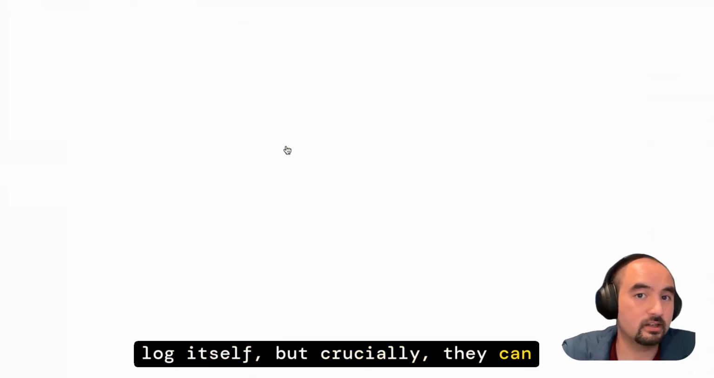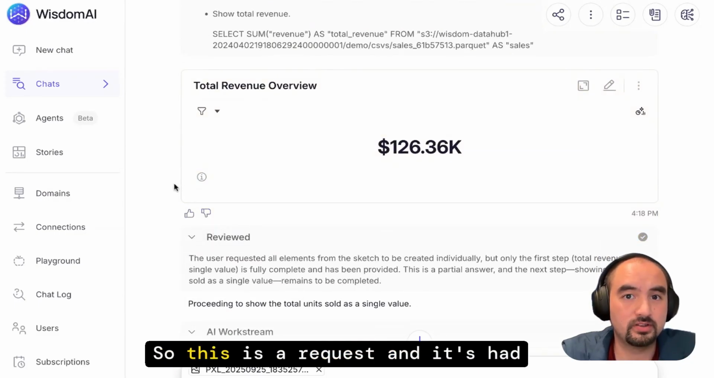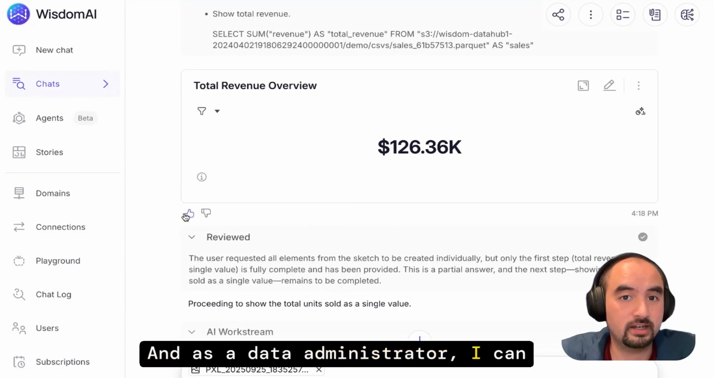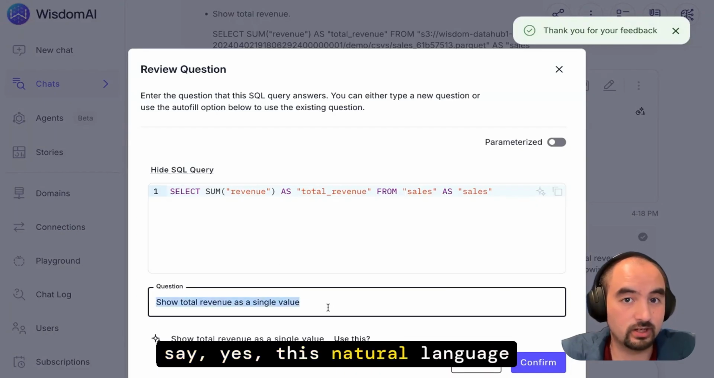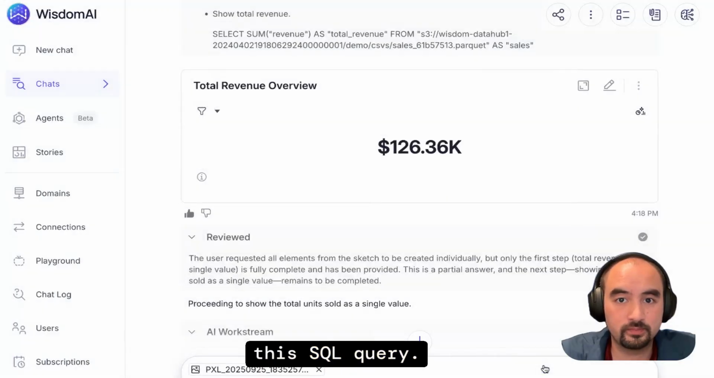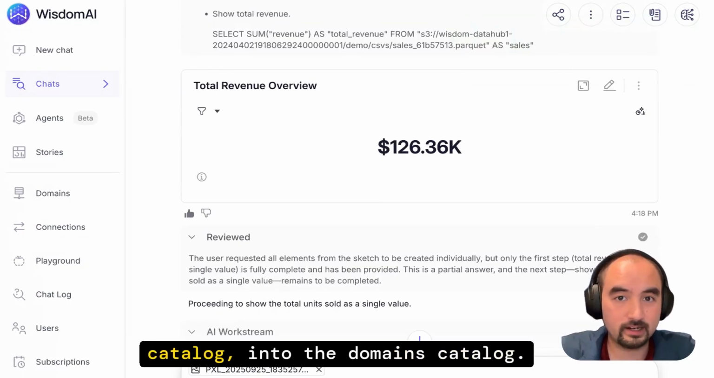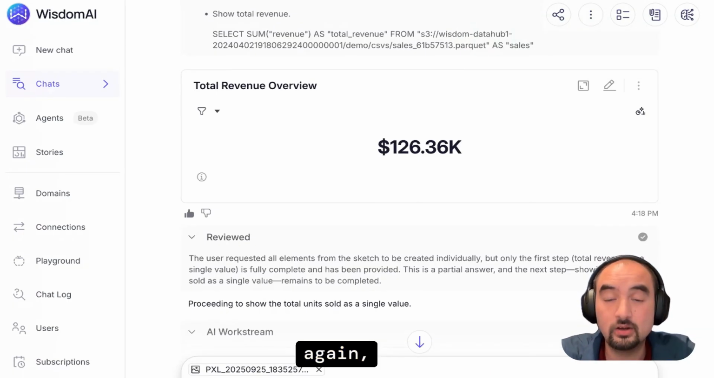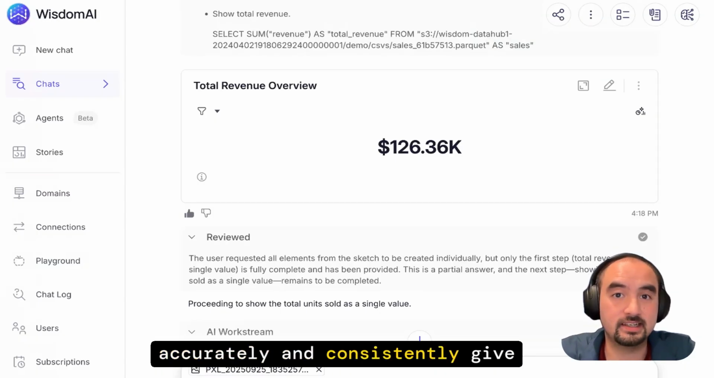But crucially, they can go into a chat and they can give feedback. So this is a request and it's had an output. As a data administrator, I can go in and give a thumbs up and I can say, yes, this natural language request was answered accurately by this SQL query. And I can confirm that. Now, that query is logged into the domain's catalog. And if someone asks that question again, Wisdom knows exactly how to respond accurately and consistently give the correct answer.